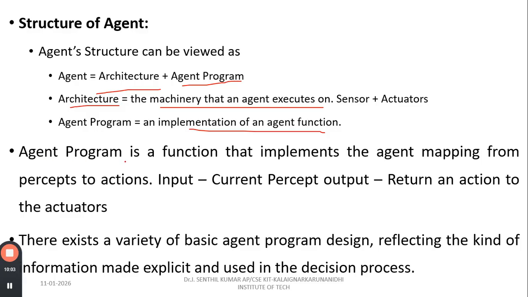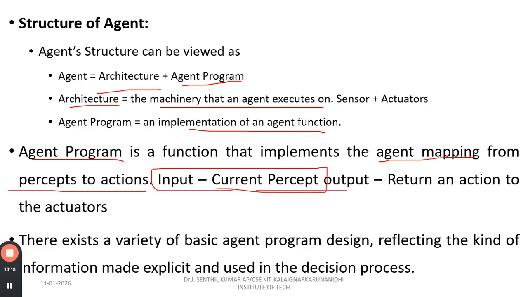So what is an agent program? The agent program is the function that implements the agent mapping from percepts to the actions. The input is the current percept and the output is a return, an action to the actuators, right? So this is the structure of an agent. This is very important: agent equals agent architecture plus agent program.